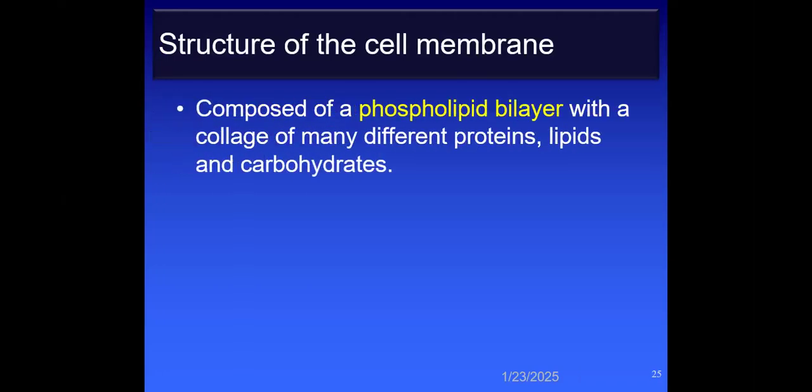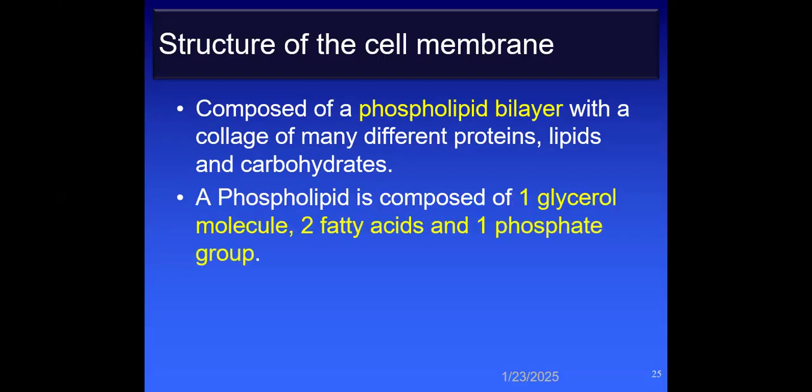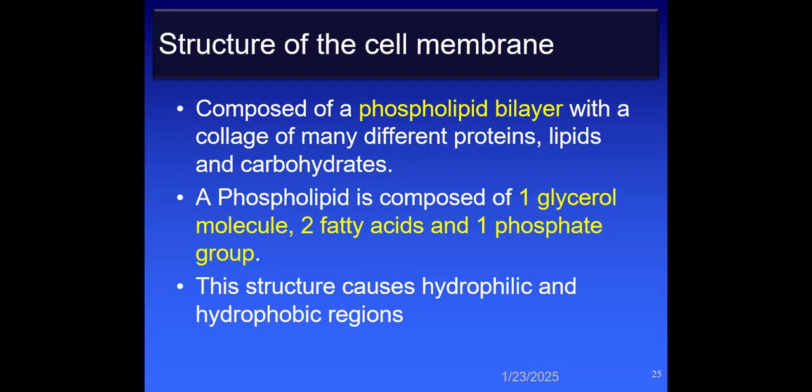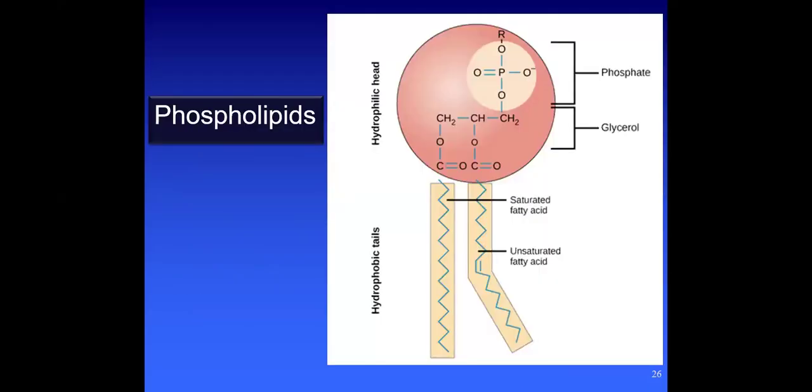The structure of the cell membrane is composed of a phospholipid bilayer with a collection of many different proteins, lipids, and carbohydrates, as we discussed in the previous slide. A phospholipid is composed of one glycerol molecule, two fatty acids, and one phosphate group. This structure causes the hydrophilic and hydrophobic regions. You can see here the structure of the phospholipid.